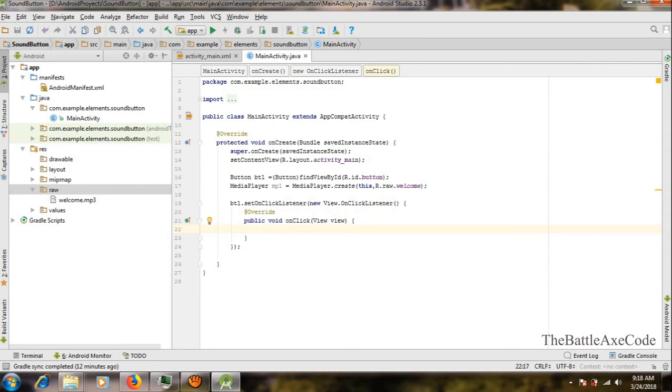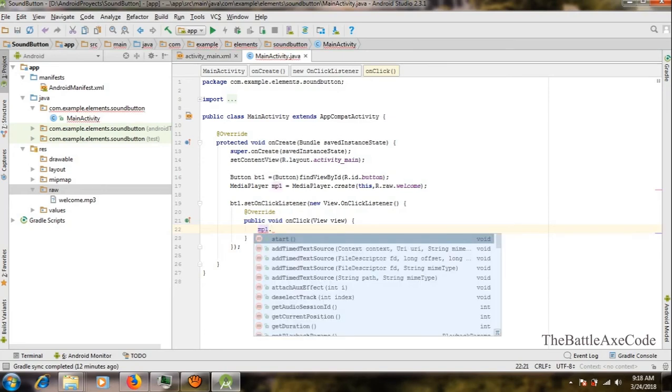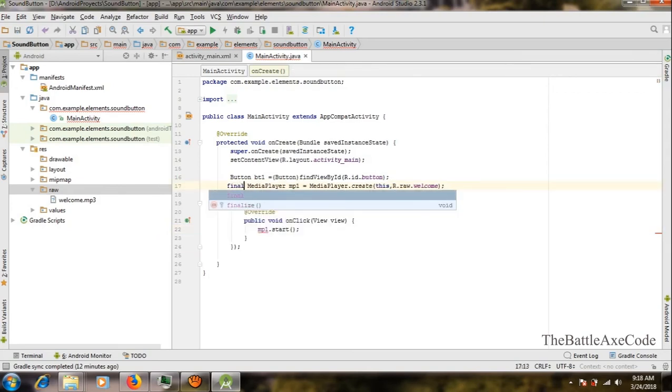All we gotta do over here is call MP1 dot start. That basically will be, we got over here an error. So let's put final, and that'll be all, and that'll fix that error.